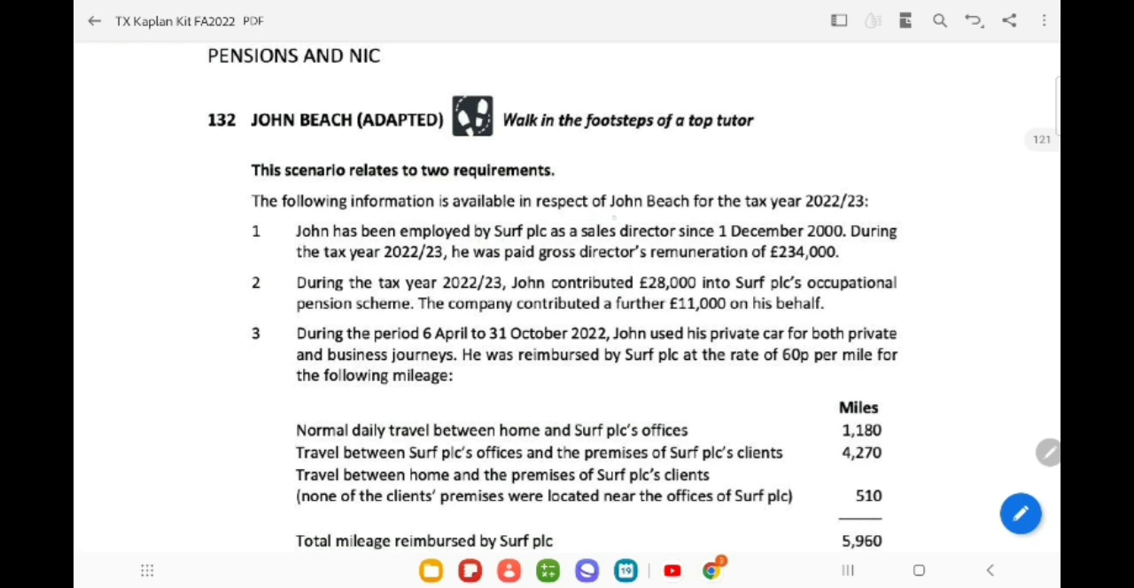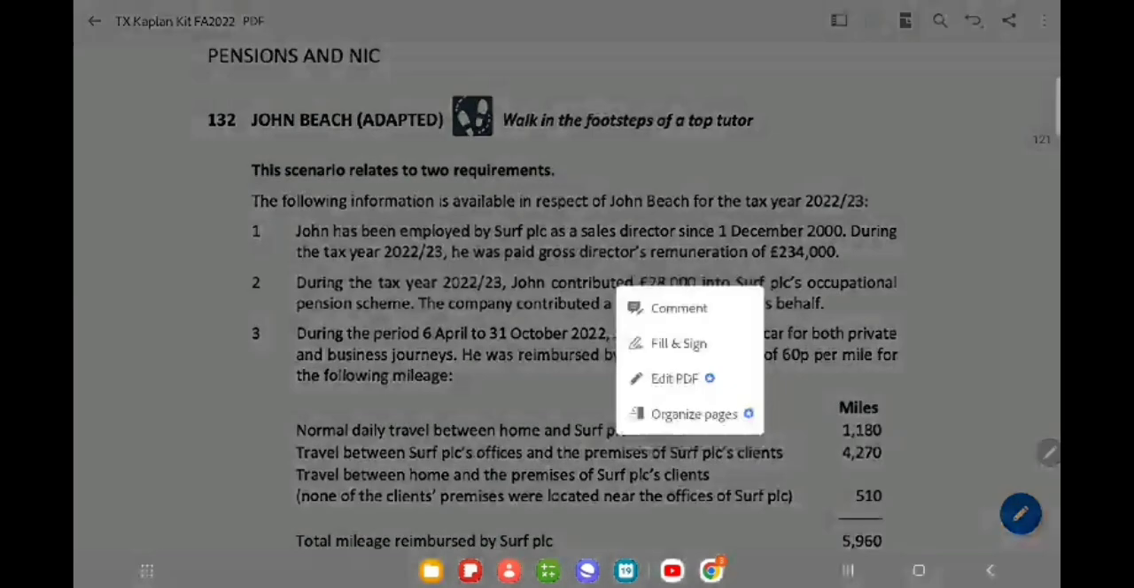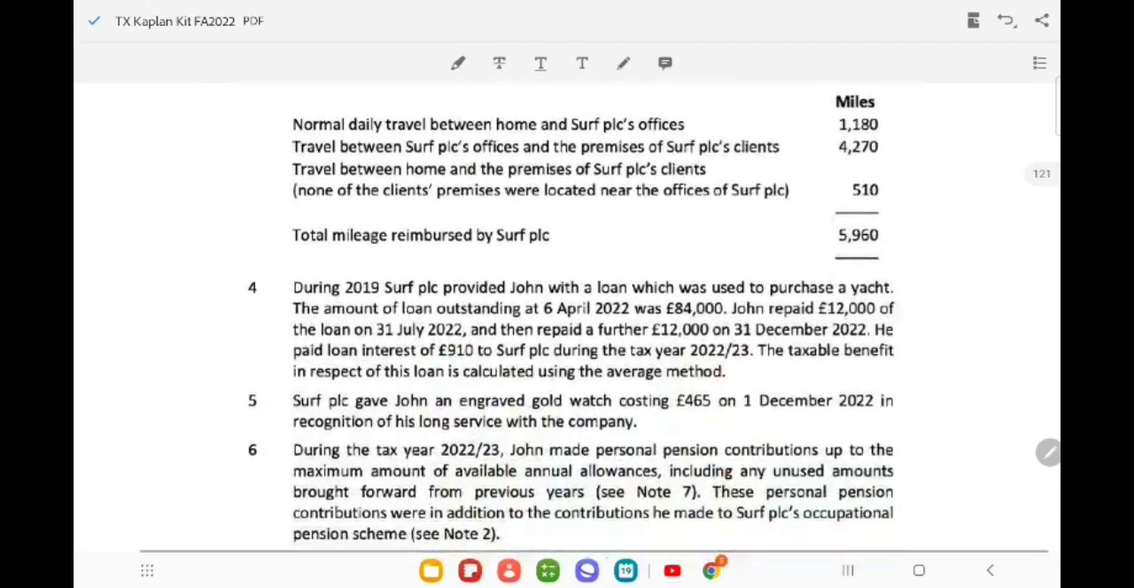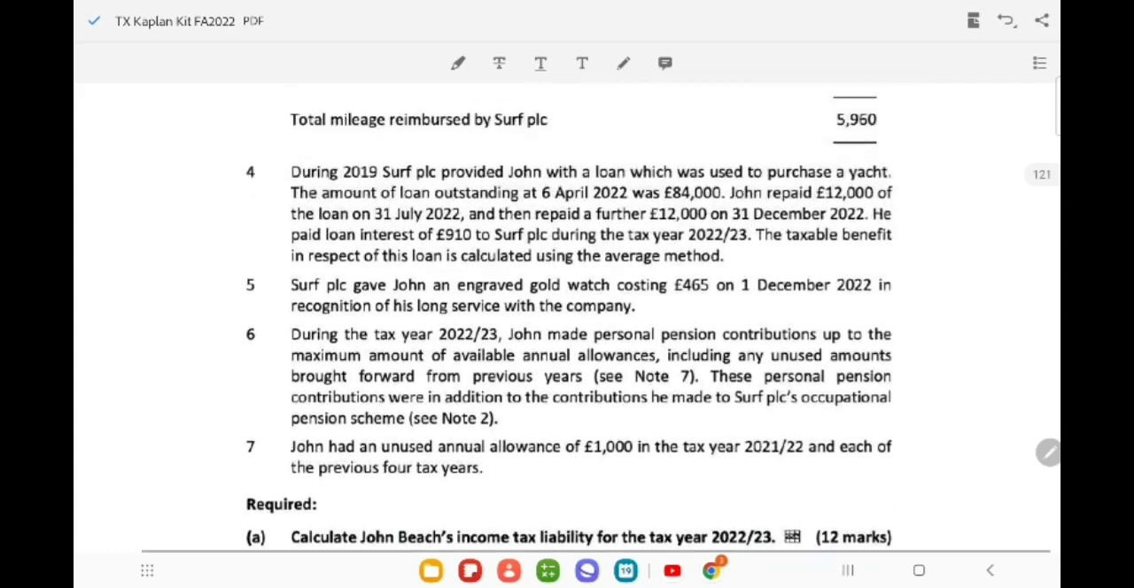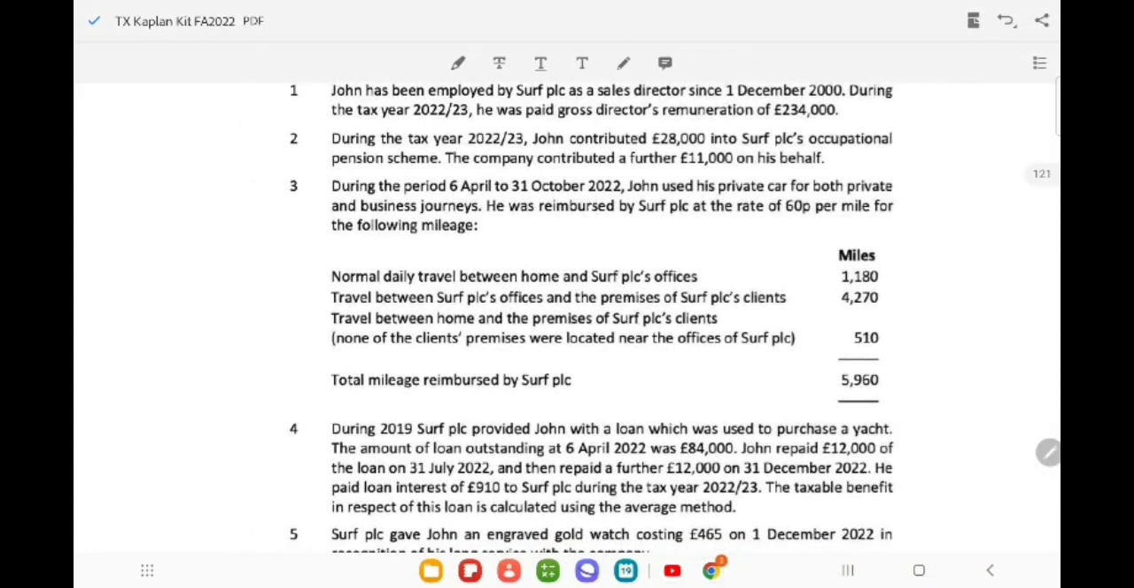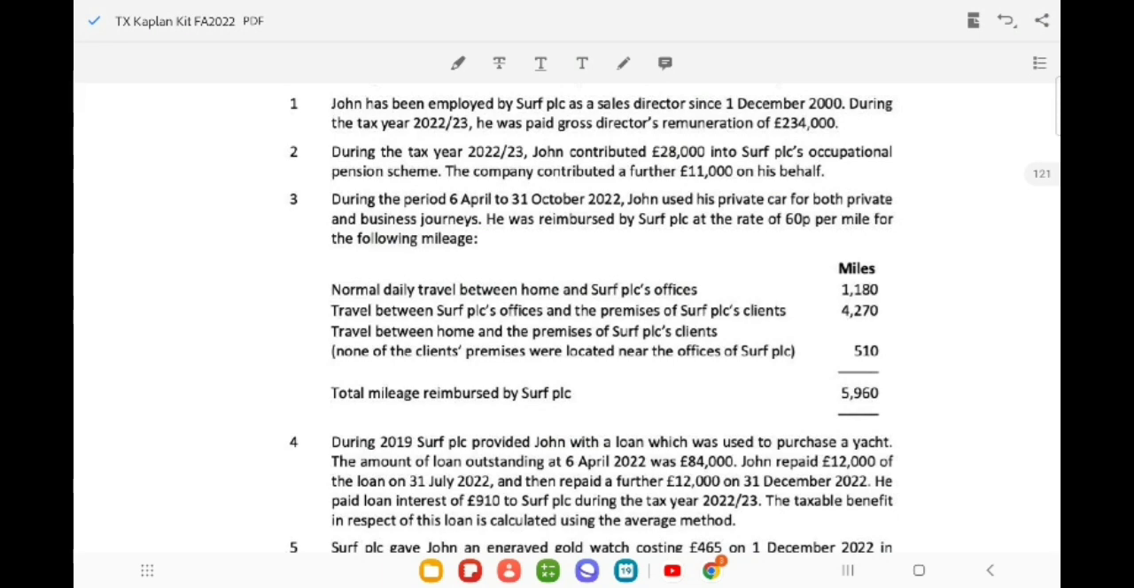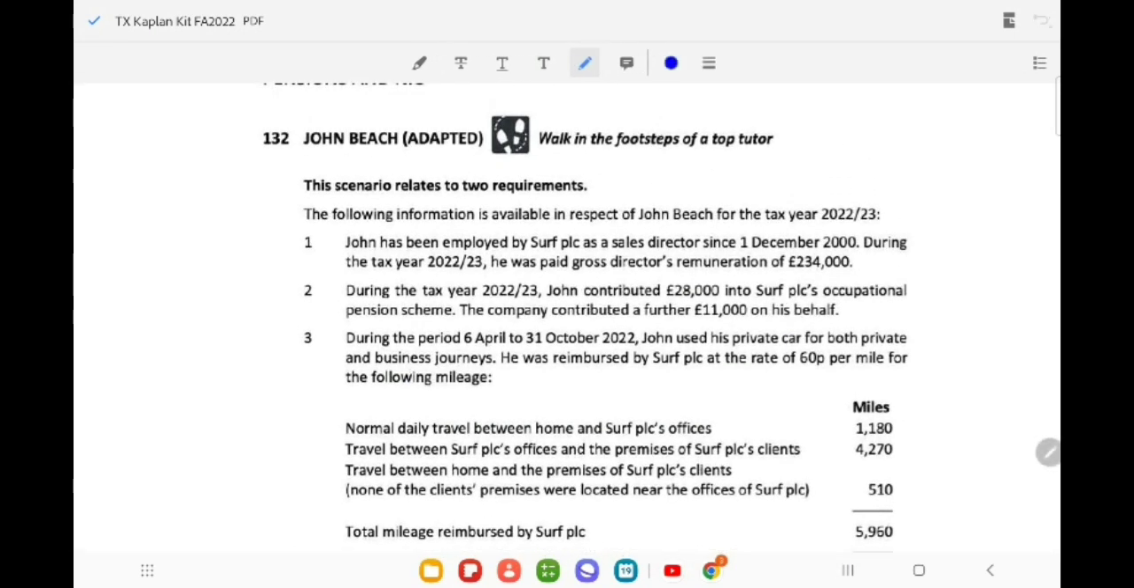The following information is available in respect of John Beach for the tax year 22-23. John has been employed by SURF PLC as a sales director since 1st December 2000. During the tax year 22-23, he was paid a gross director remuneration of 2,34,000. The first requirement of the question is to calculate John Beach's income tax liability for the tax year 22-23. So we will calculate here. First it is 2,34,000.